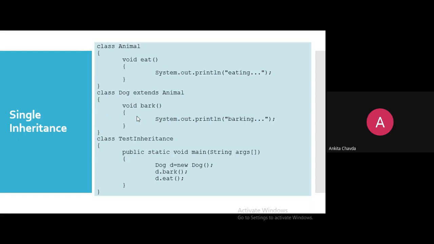If you have a class Car, what are the general facilities which would be there in a Nano and also in a Rolls Royce? You are talking about generalization.